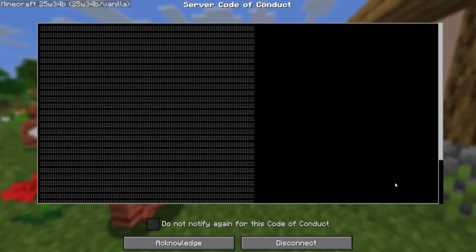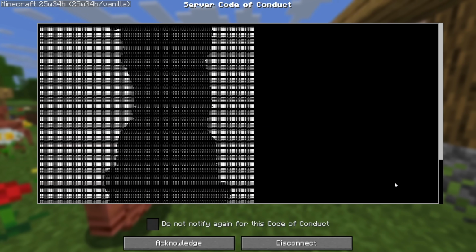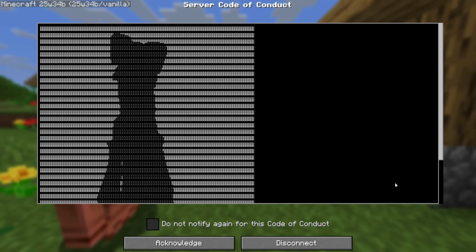So you can join it again, and when that happens, it's gonna start from the very beginning once again, which is crazy. So there's not much else on this server, I just wanted to share this with you.